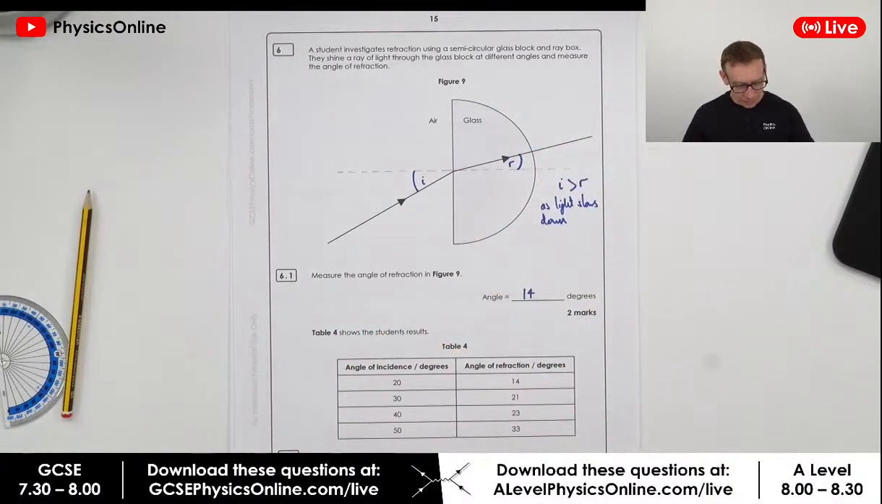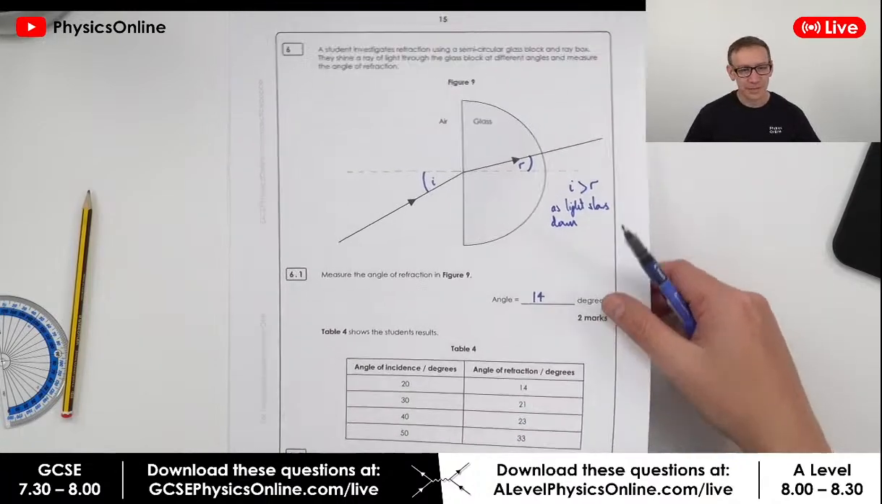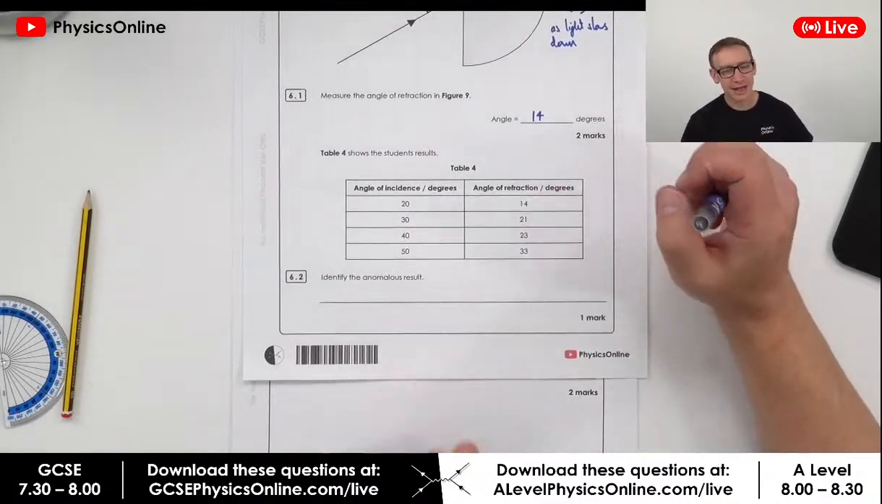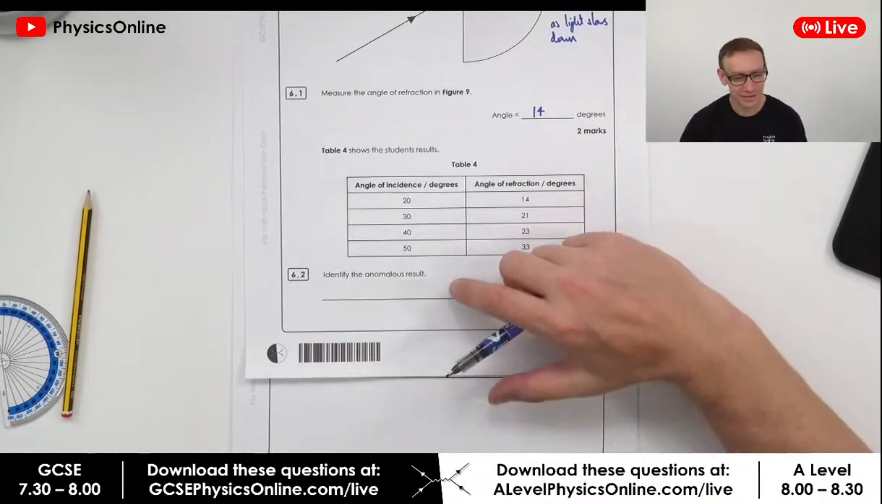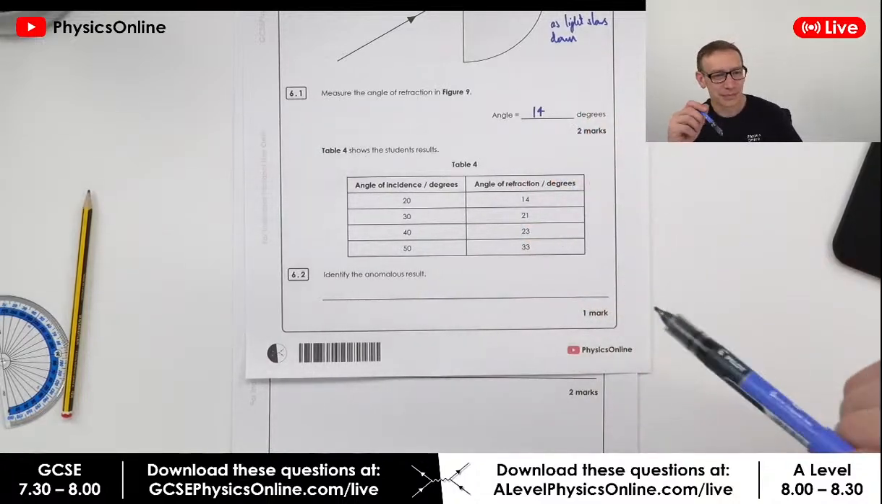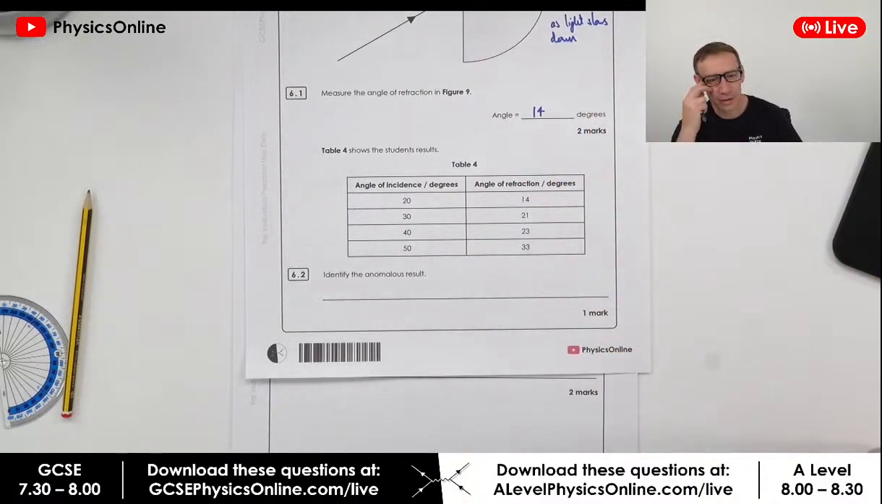And that's why we often say the light bends towards the normal. Okay, there we go. The next one, I want you to have a look at this table here. This is not as straightforward as you first maybe think. So identify the anomalous result.